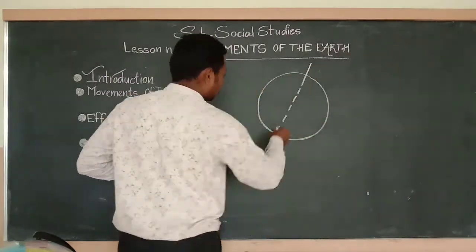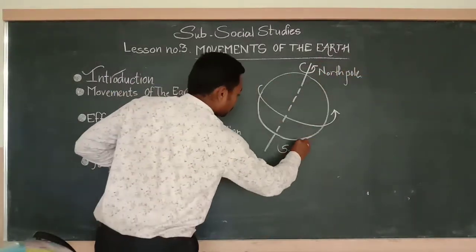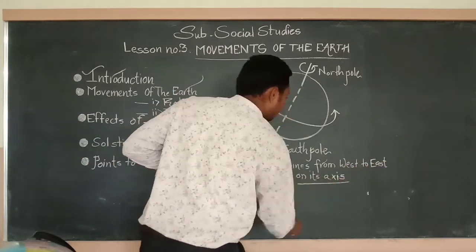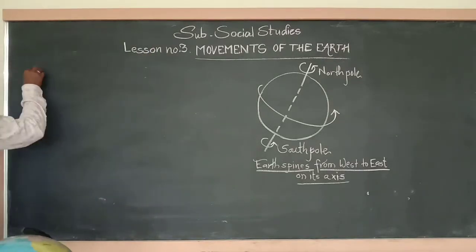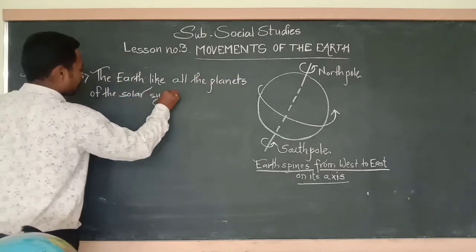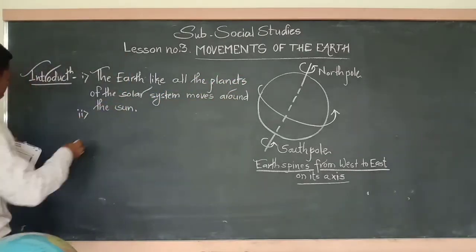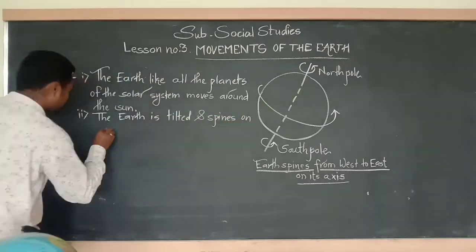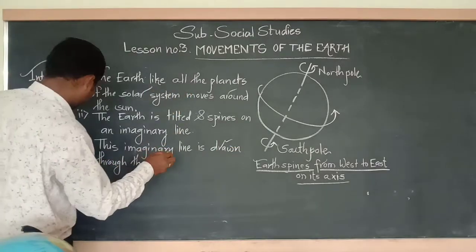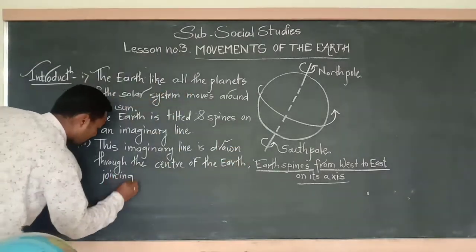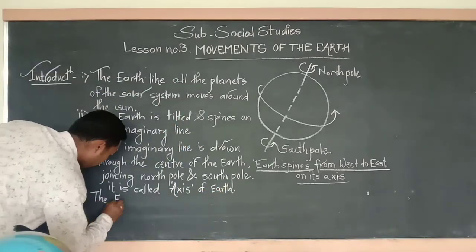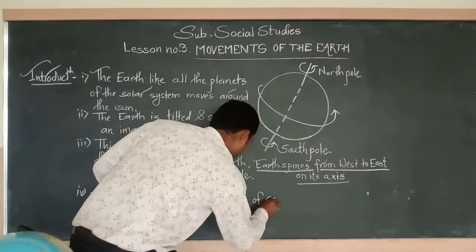The Earth, like all the planets of the solar system, moves around the Sun. The Earth is tilted and spins on an imaginary line. This imaginary line is drawn through the center of the Earth, joining the North Pole and the South Pole. It is called the axis of the Earth. The axis is tilted at an angle of 66.5 degrees to the plane of the Earth's orbit. Observe this tilted diagram of our Earth.